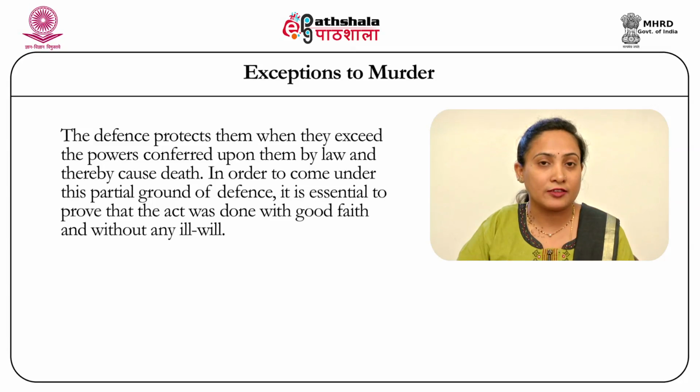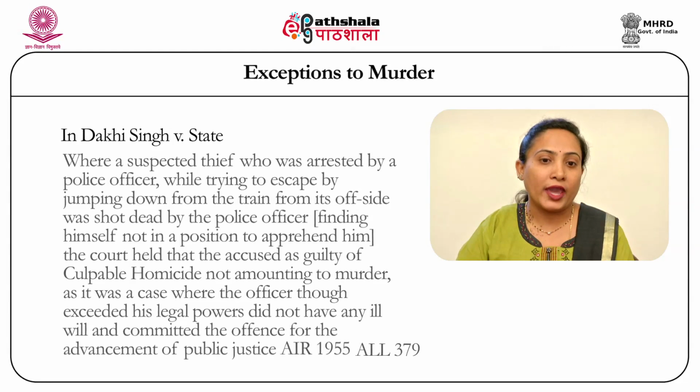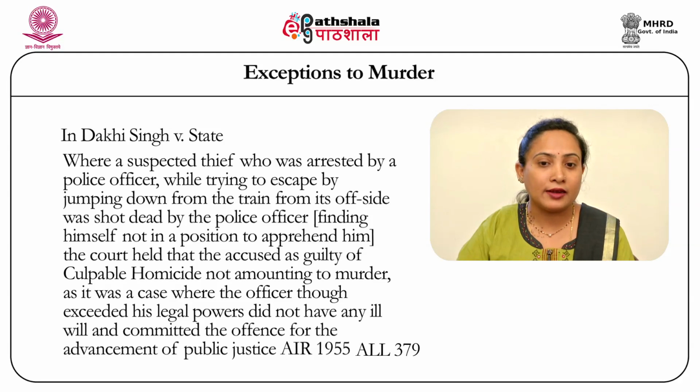In fact, we have a case in which a public servant gets this partial ground of exemption, and that is Dhaki Singh versus State, where a suspected thief who was arrested by a public servant was trying to escape by jumping down from a train from its offside and was shot by the constable who had apprehended him.